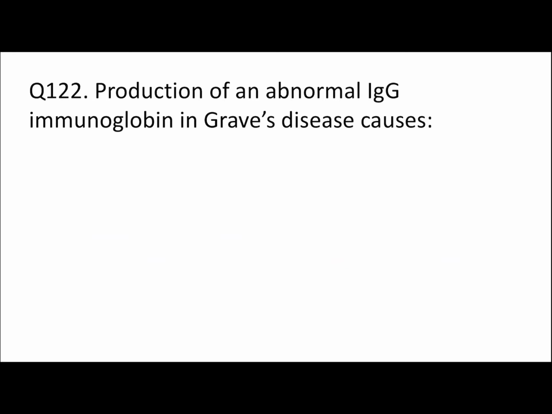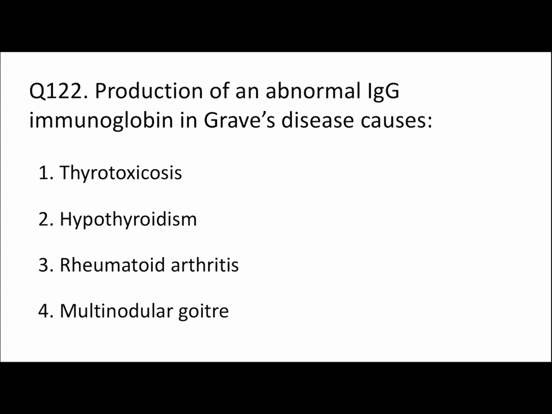122. Production of an abnormal IgG immunoglobulin in Graves' disease causes thyrotoxicosis, hypothyroidism, rheumatoid arthritis, or multinodular goiter. Here our right answer is thyrotoxicosis. Whenever you read Graves' disease, you have to assume that there is increase in production of thyroid hormone, and in thyrotoxicosis also there is increase in production of thyroid hormone.